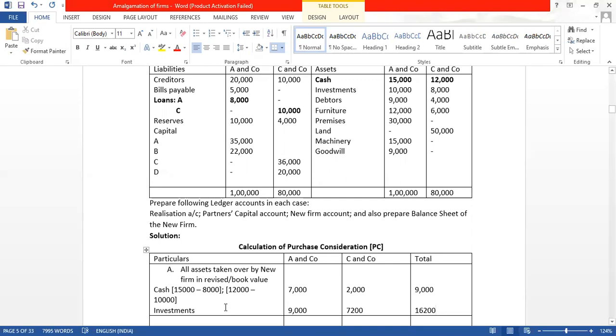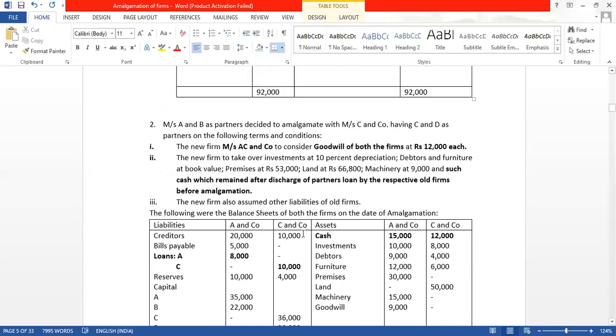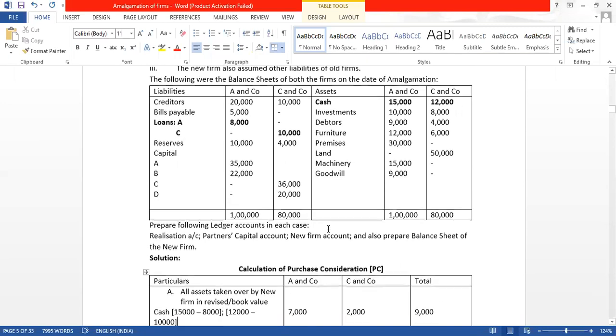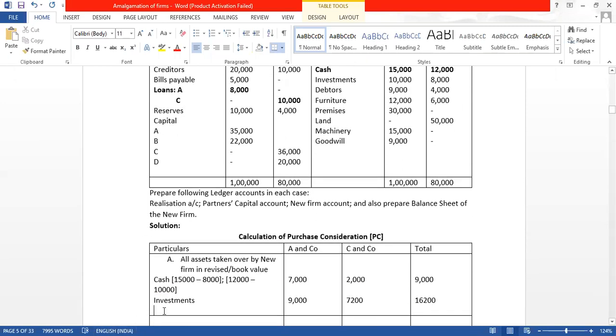And then we have, is the new value given? Debtor and furniture at book value. Book value means balance sheet value. So debtor is 9,000, 4,000, and furniture is 12,000, 6,000. So same we will take debtor and furniture. So we will write here debtors, furniture.